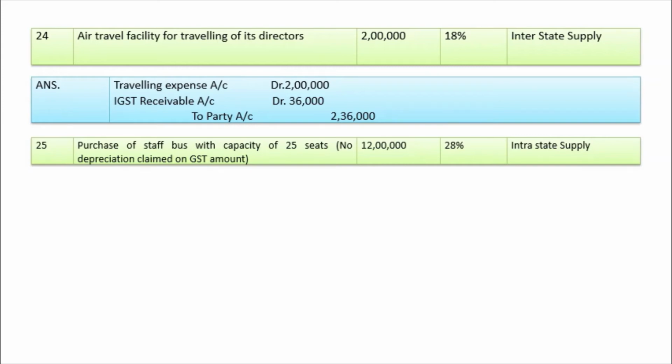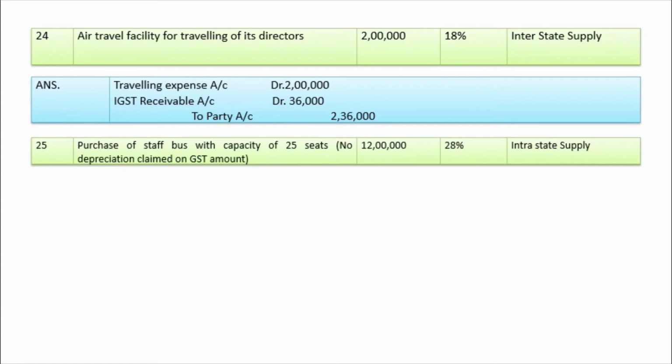And here depreciation is not claimed on GST amount. So both the conditions are satisfied: depreciation is not claimed on GST amount, and the capacity of the bus is more than 13 passengers. So that is why credit is available, and it is an intrastate supply.